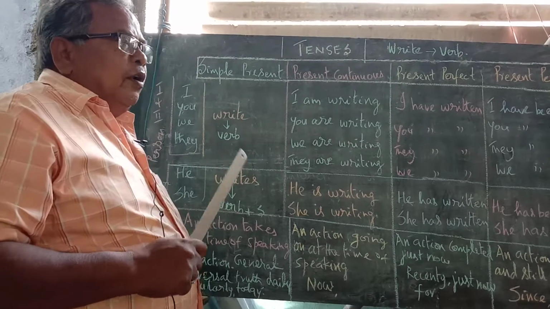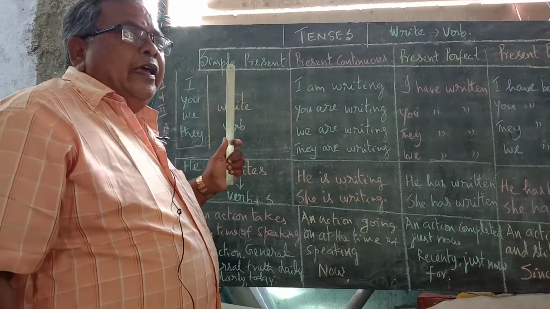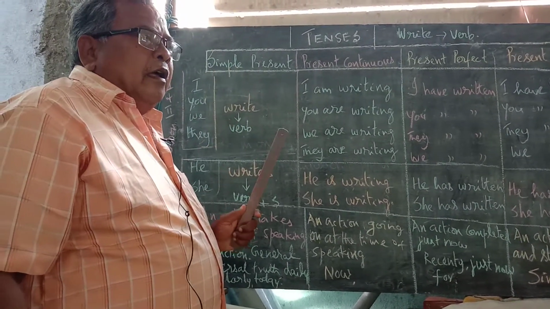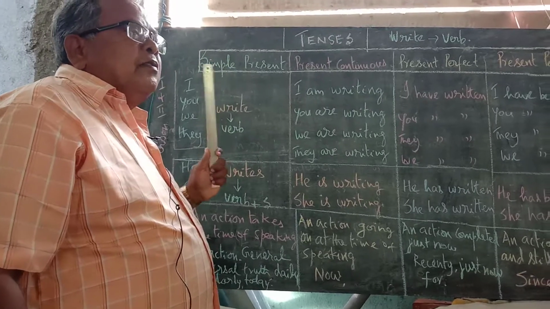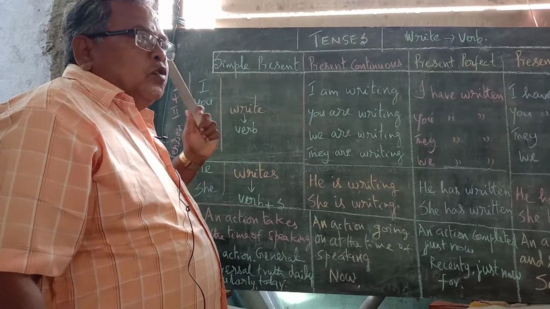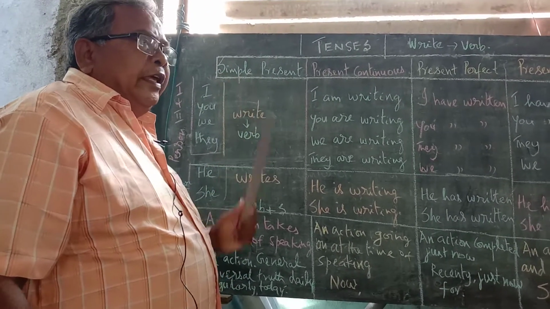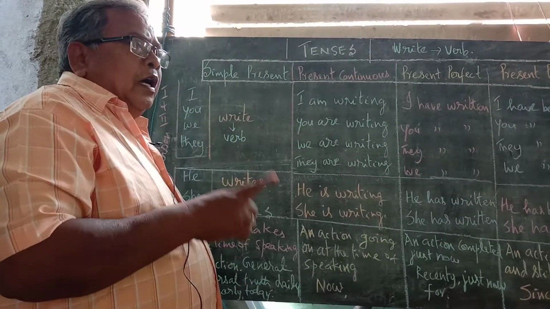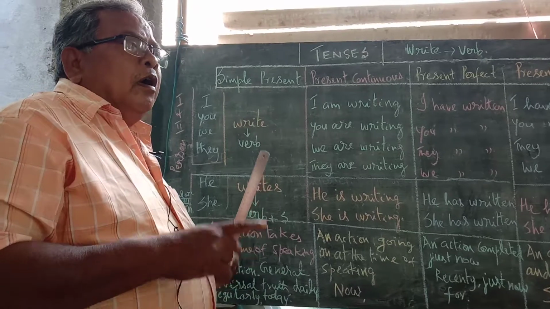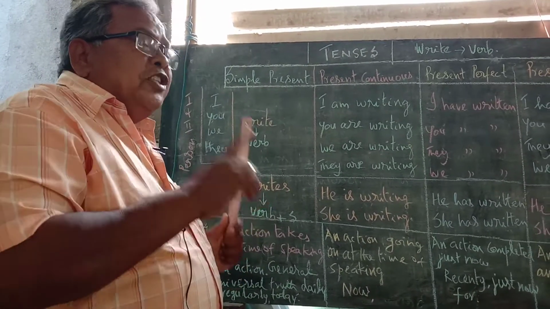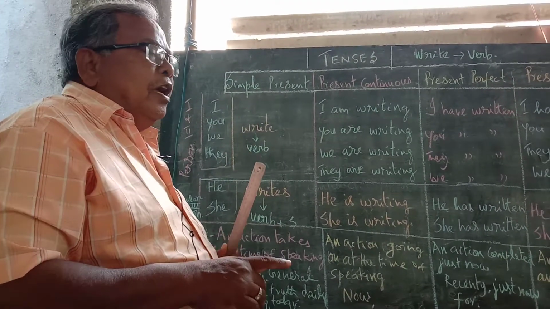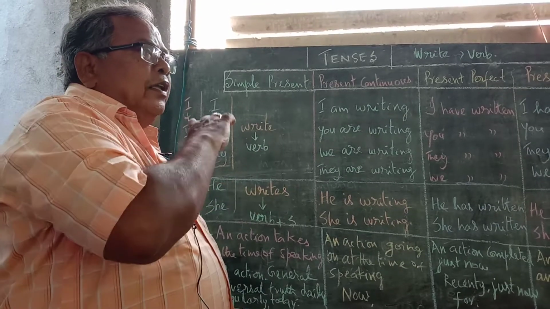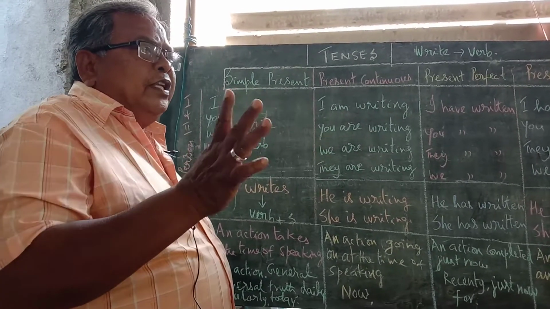Tenses. Now let me see. On the other day, in the last class, I have taught you parts of speech. There are 8 parts of speech. They are noun, verb, pronoun, adverb, adjective, conjunction, preposition and interjection. So all the 8 parts of speech we have discussed.